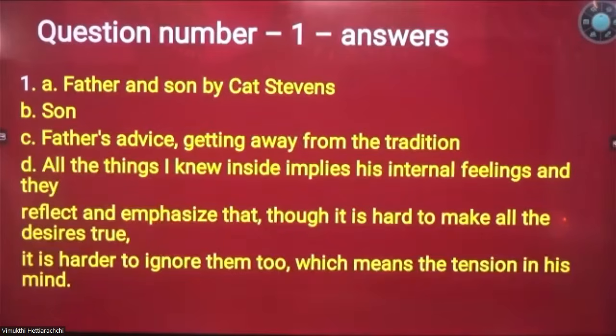All the things I knew inside implies his internal feelings, and they reflect and emphasize that though it is hard to make all the desires true, it is harder to ignore them too, which means the tension in his mind. Exactly, right? So here it explains that all the things I knew inside implies his internal feelings, and they reflect and emphasize that though it is hard to make all the desires true, it is harder to ignore them too, which means the tension in his mind.